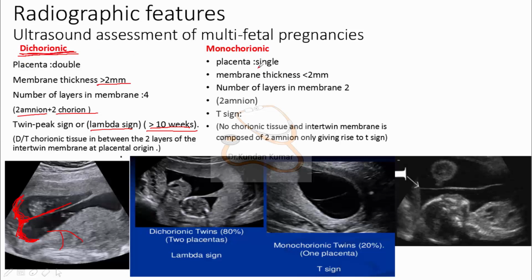And if the placenta is single, membrane thickness less than 2 mm, and number of layers of the membrane is 2 because of 2 amnion, and here you can see this image. It's like a T, so T sign, because of no chorion tissue in the intertwin membrane. So if we find these signs, single placenta, membrane thickness less than 2 mm, and T sign, this shows monochorionic. And let's move next.